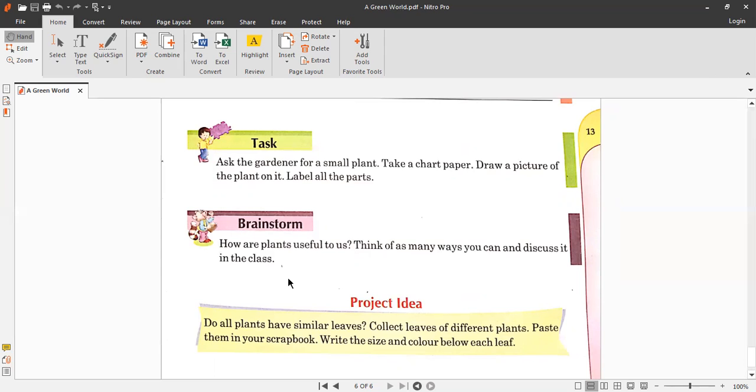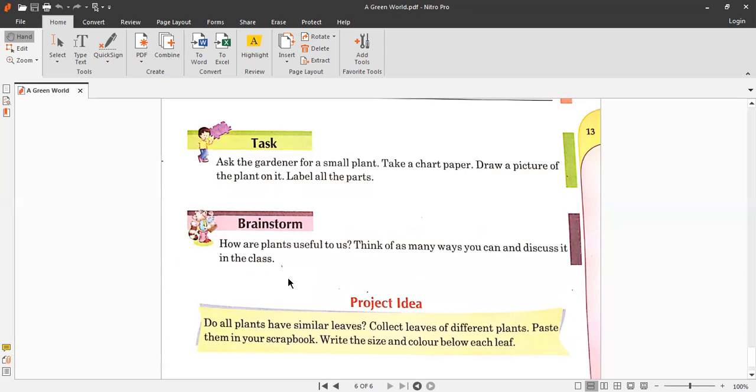First of all, plants are very, very useful. Actually, they are the essential part of our life because they give us oxygen, and we are here only because of oxygen. If we do not find oxygen, we will definitely die. So plants are the most important part of our life, because they give us life, they give us fresh air. They provide us oxygen, number 1.